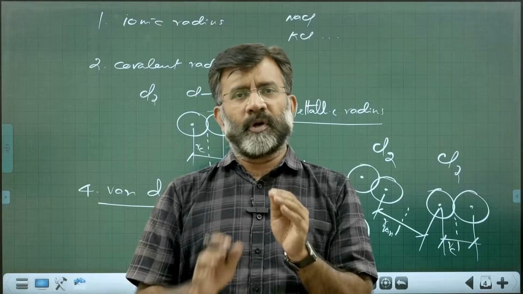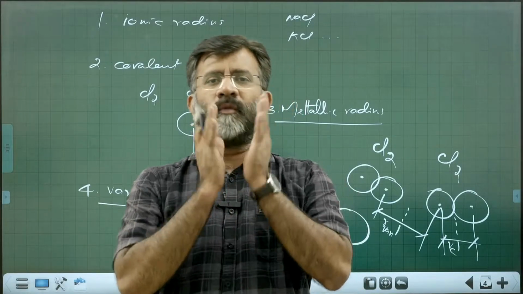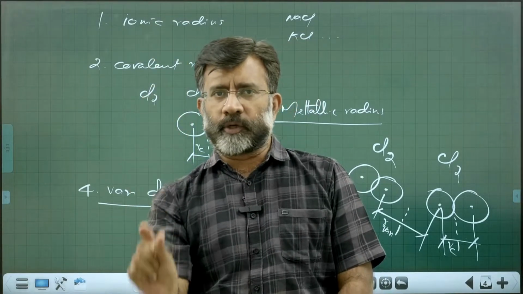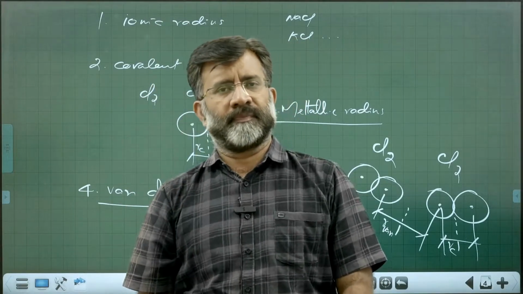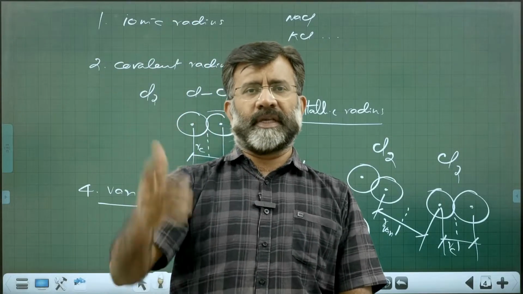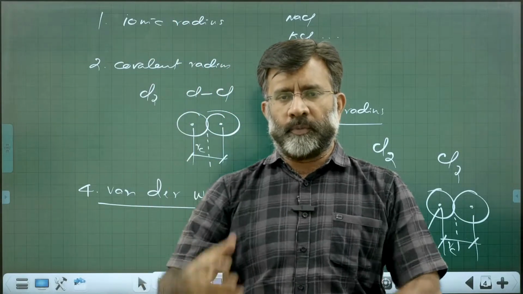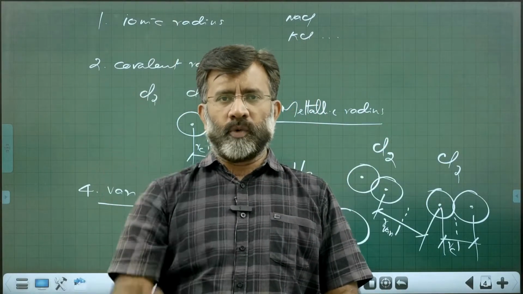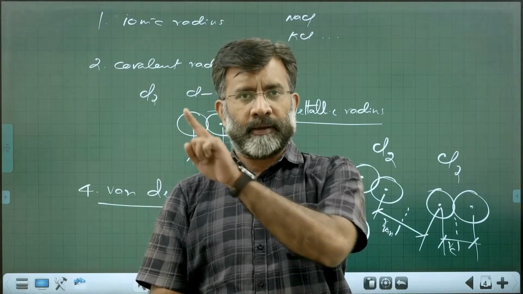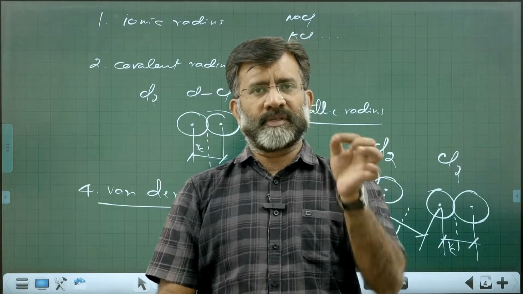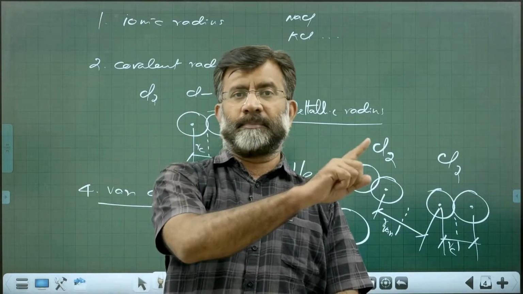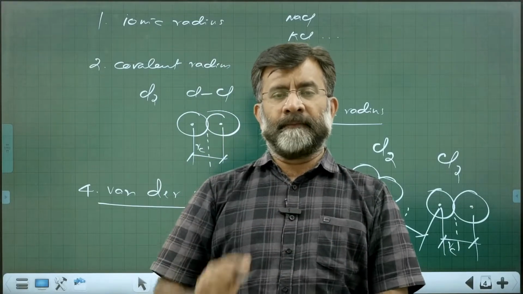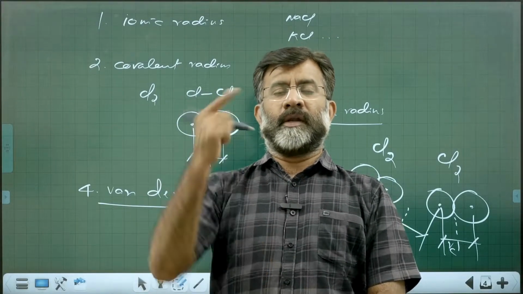Now about the periodic trend. You know what the periodic trend is. As you go down the group, atomic size increases, because going down the group new shells are added. Across the period, the atomic size decreases, because across the period there is an increase in nuclear charge while the number of shells remains the same. The increase in nuclear charge causes a decrease in atomic size.